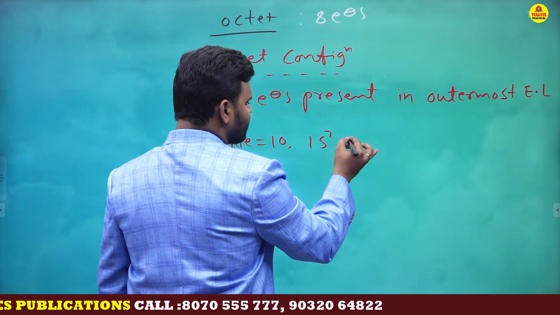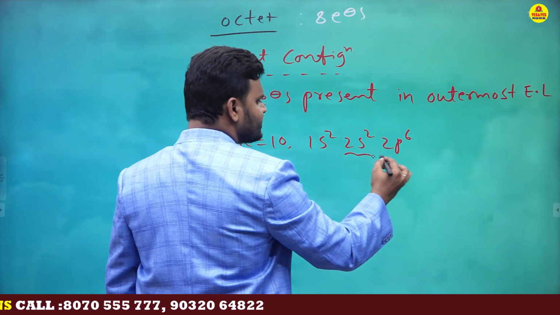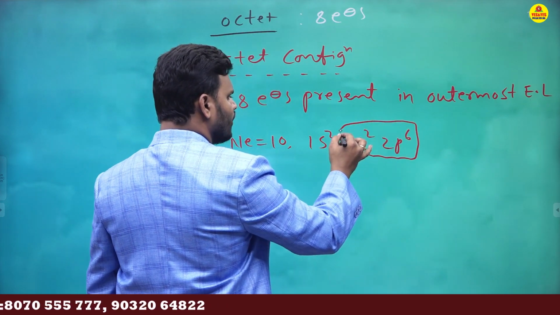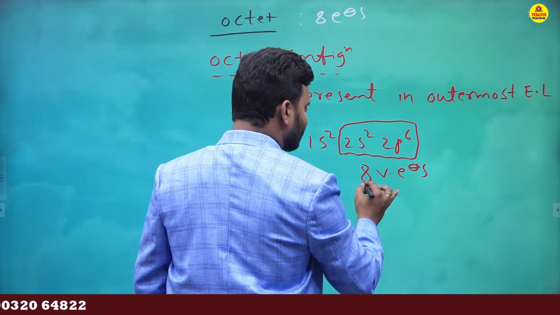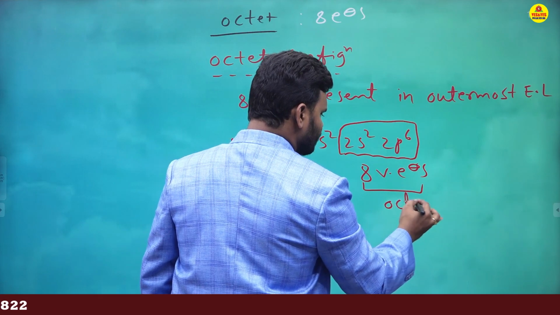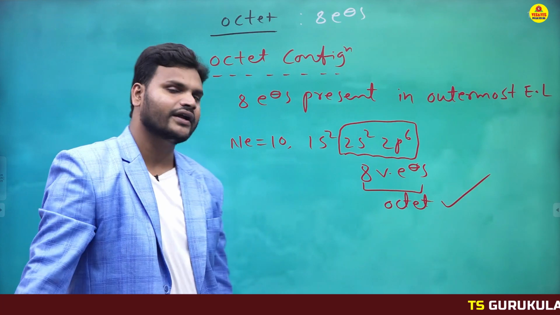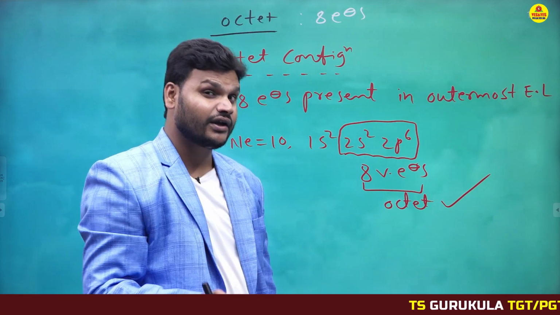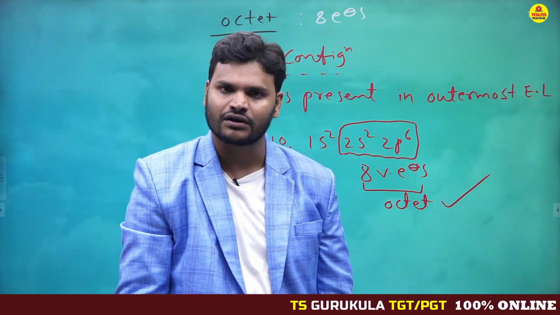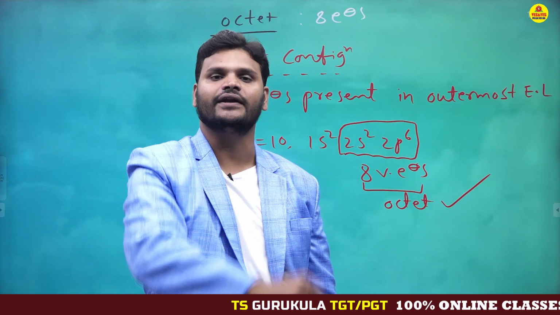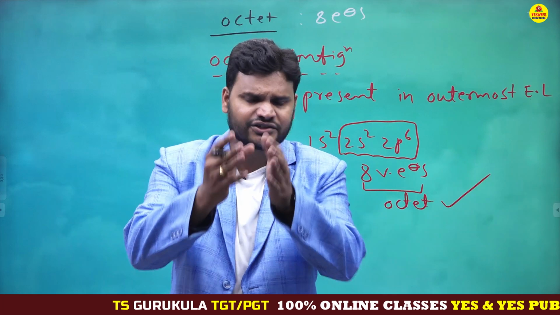So electronic configuration 1s2, 2s2, 2p6. Total how many valency electrons here? 8 valency electrons. So 8 valency electrons means this one has octet configuration. Octet configuration means stable. What does the octet configuration concept explain? Stability. Clear? So if the outermost shell contains 8 electrons, that is stable.